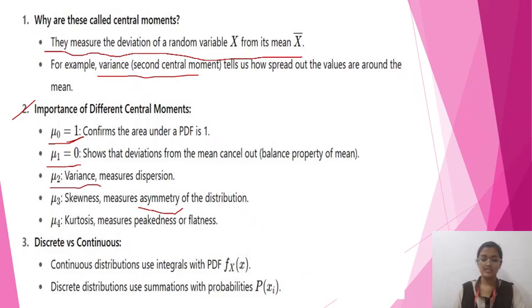Now let us discuss discrete versus continuous. As we saw in the expressions for central moments, the common point of continuous distributions is integrals, meaning continuous distributions use integrals with the density f_X of x. For discrete distributions, summations are common, with probabilities p of x_i. So this is my topic about moments.